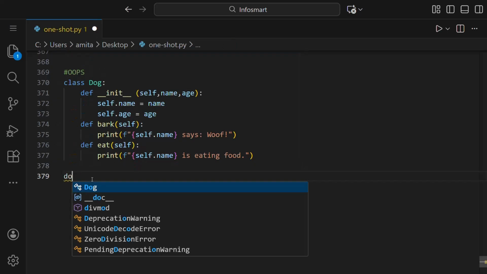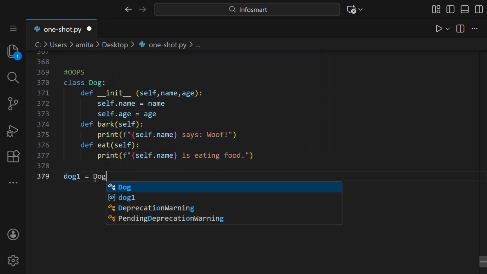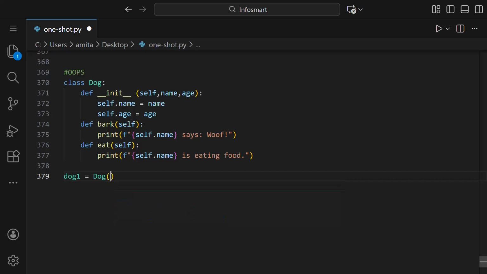So let's write here dog1 is equal to, and then we'll write the name of the class, which is Dog. Just take care of the capital and small letters, that is the case, because Python is a case sensitive language. Inside the parentheses, we will give the values to these parameters, which are called attributes.